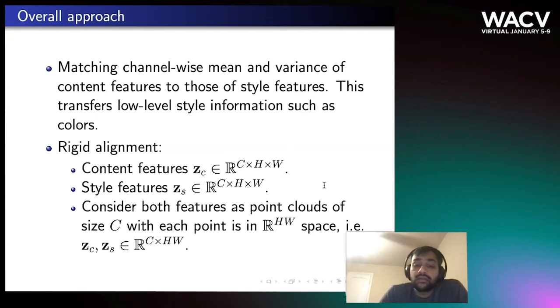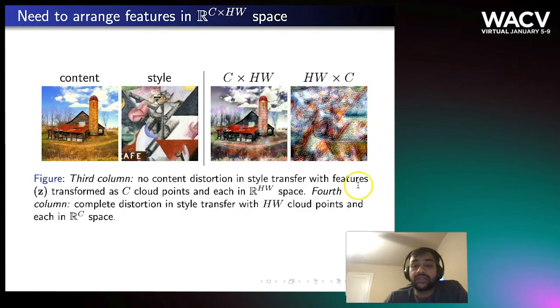For this, we consider features as a point cloud of size C, where each point is in HW space. And this is the only valid configuration for the style transfer. Any other configuration will lead to complete distortion of content in the final styled image, as we can see here. The reason for this is each point in HW space contains some structural information about the content, which is required for effective style transfer and image reconstruction. And this information is not present in any other configuration. That's why we need to arrange the features in this specific way.